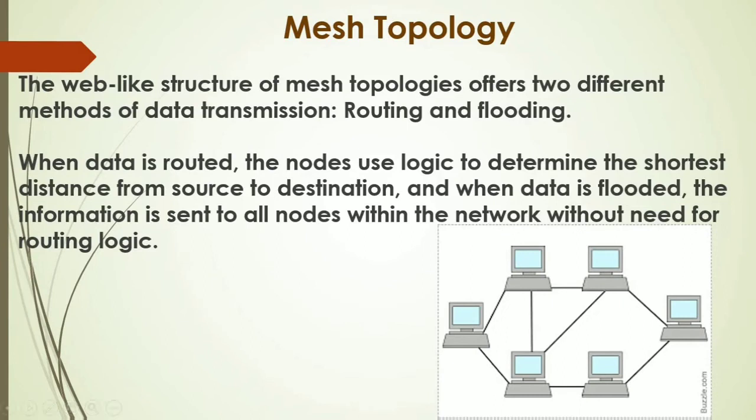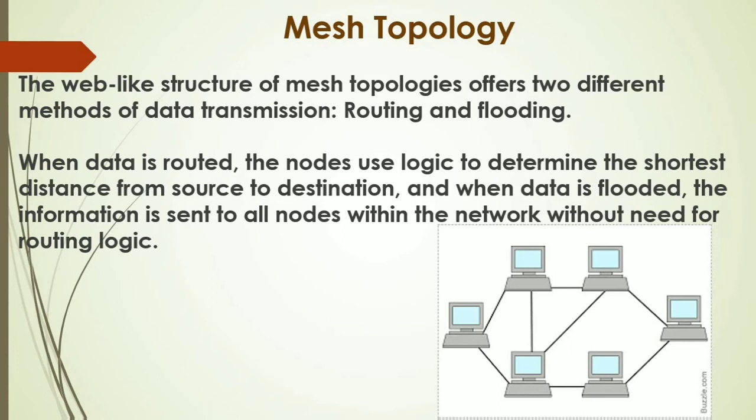The web-like structure of mesh topology offers 2 different methods of data transmission. In mesh topology, we can use 2 methods of data transmission: routing and flooding. Routing means when data is routed, the nodes use logic to determine the shortest distance from source to destination.